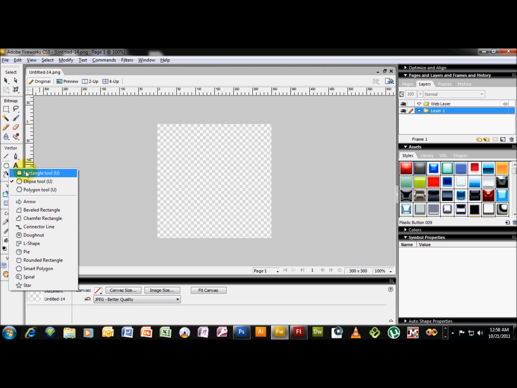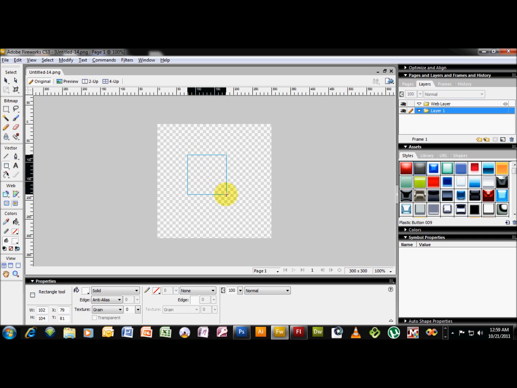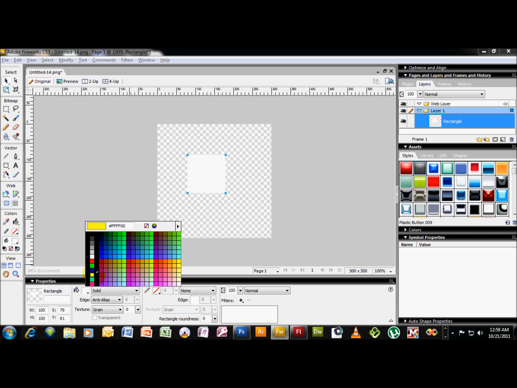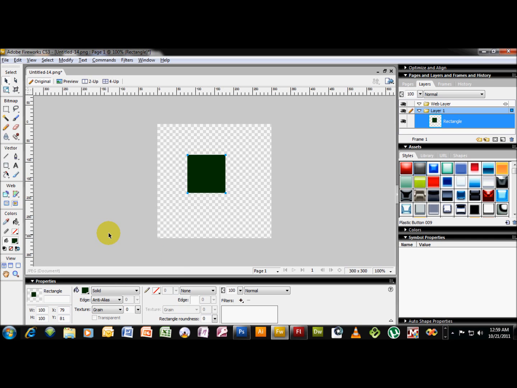And we're going to draw a square, 100 by 100, and let's make it dark green. Okay, and now what we're gonna do is, holding down the Alt key, click and drag. That'll make a copy, and we're gonna resize this one down to 96 by 96, and we're gonna place a